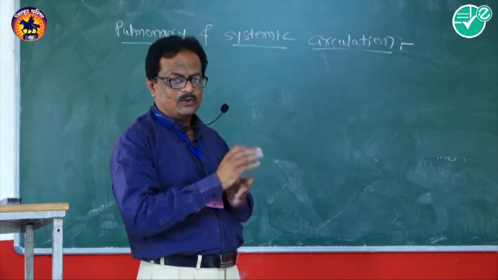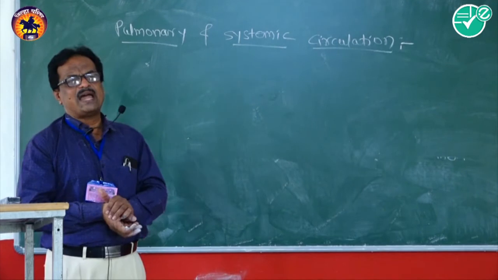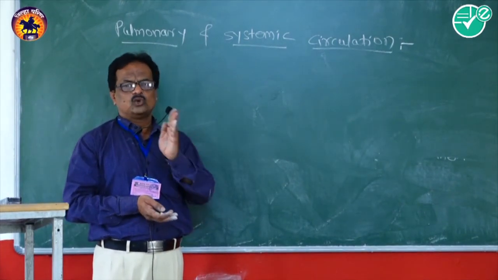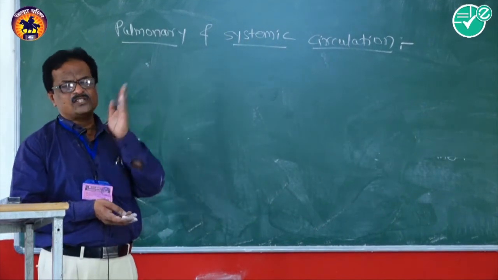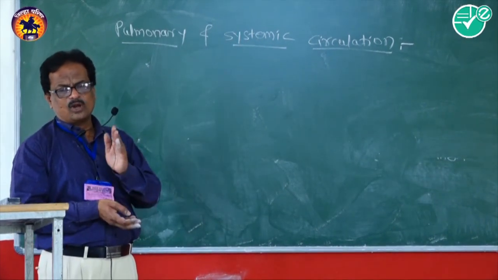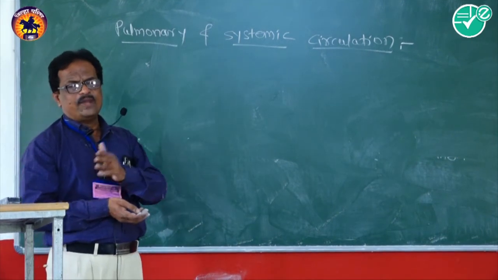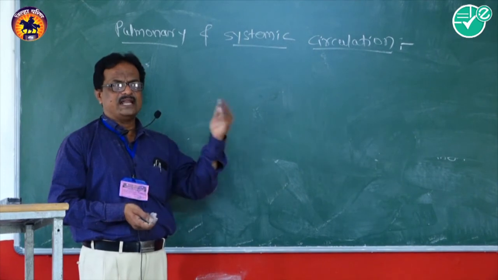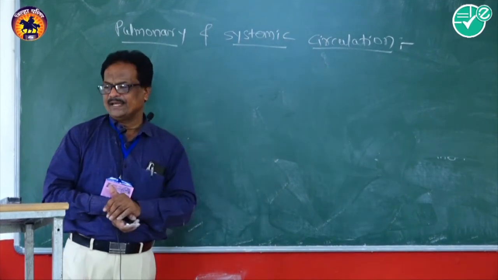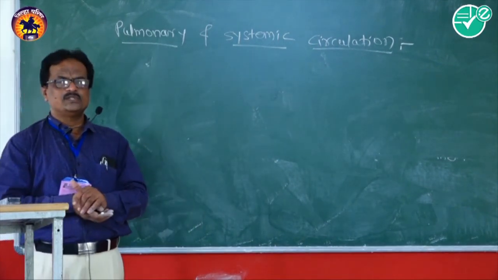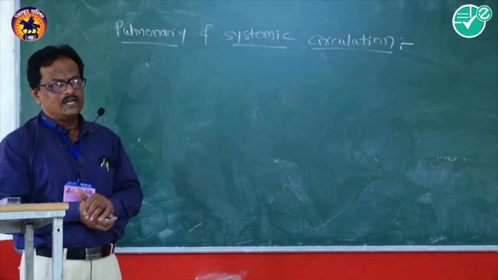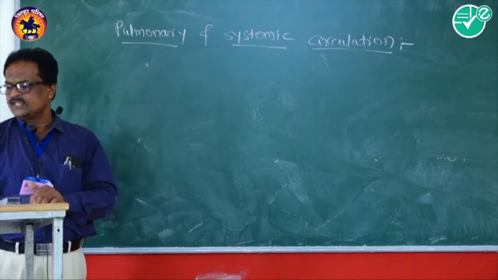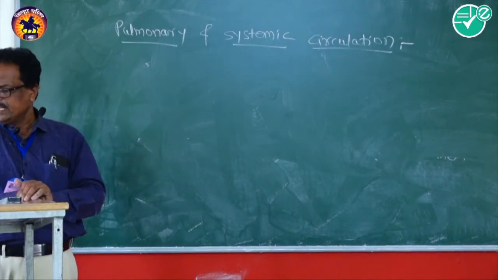The route traveled by the blood from the systemic aorta to the coronary arteries, from coronary arteries to coronary veins, from coronary veins to the coronary sinus, then into the right auricle, is known as coronary circulation.